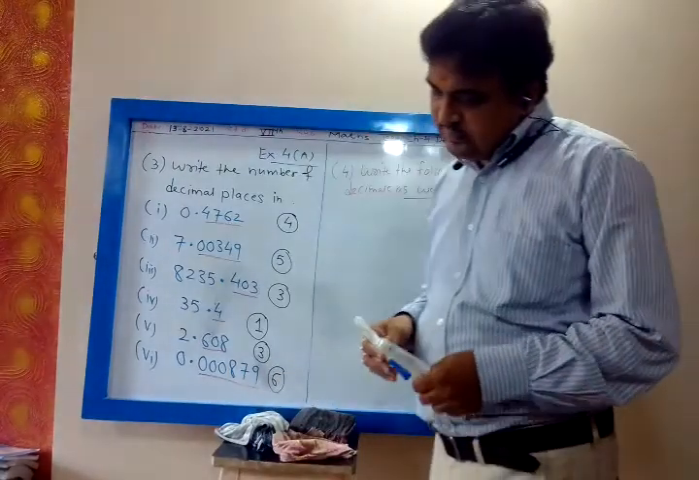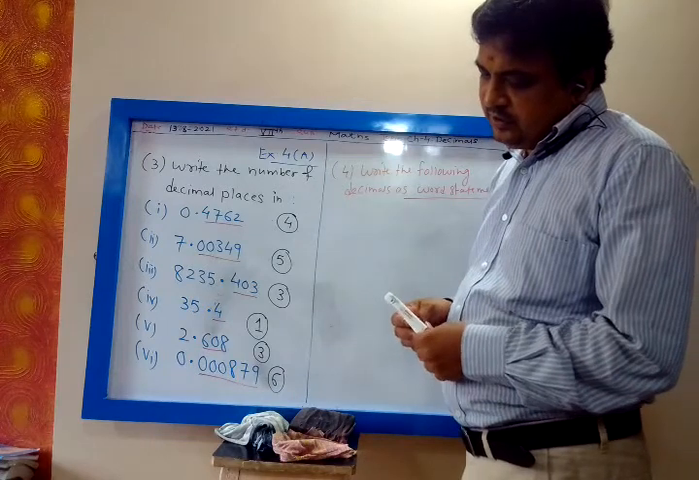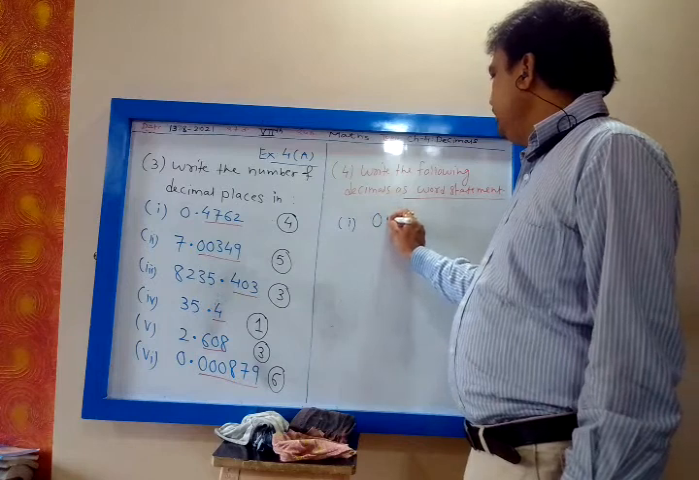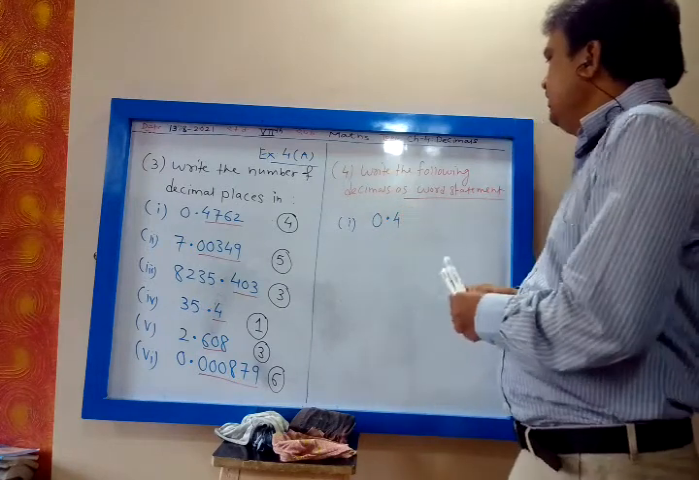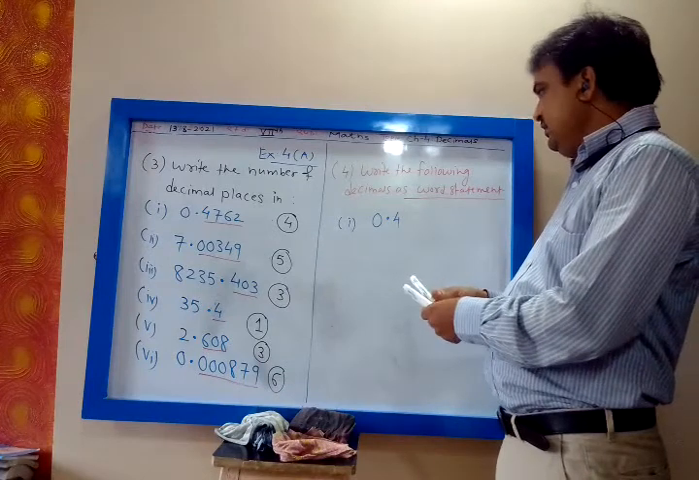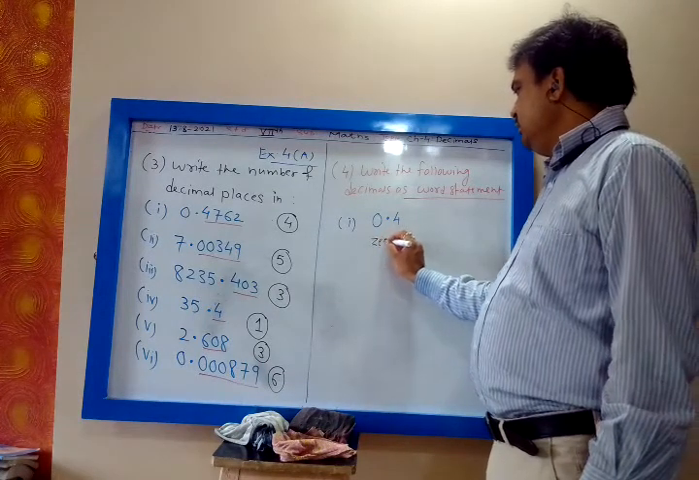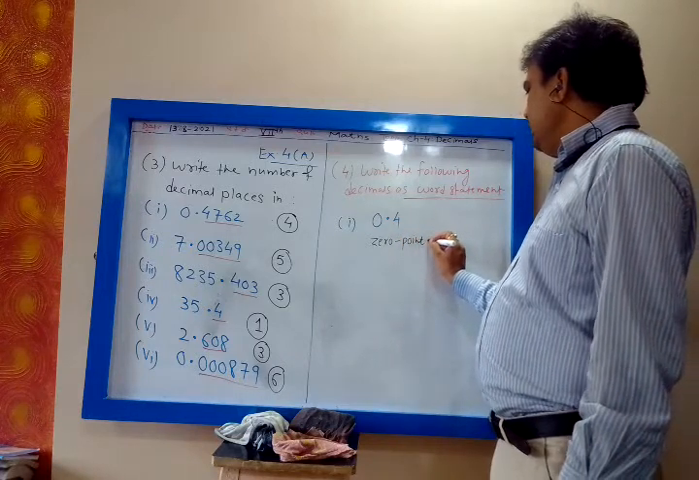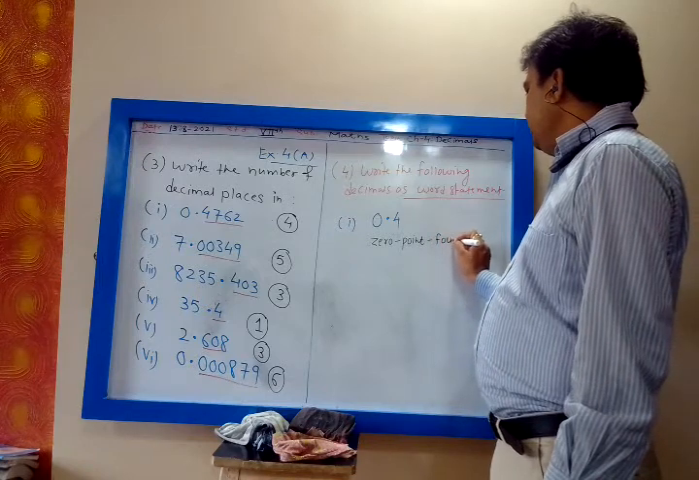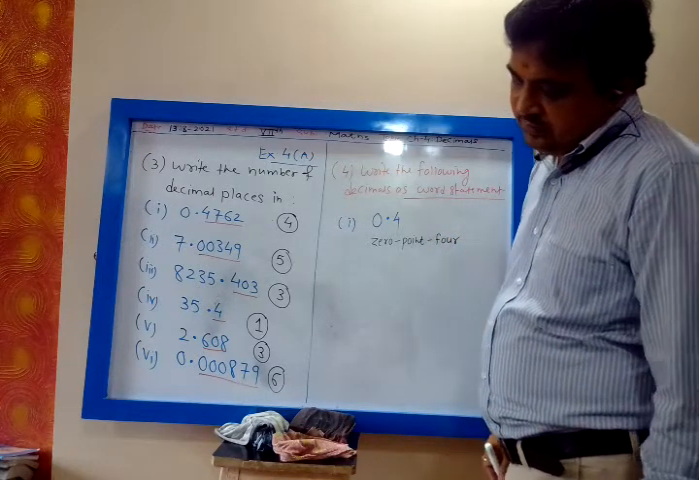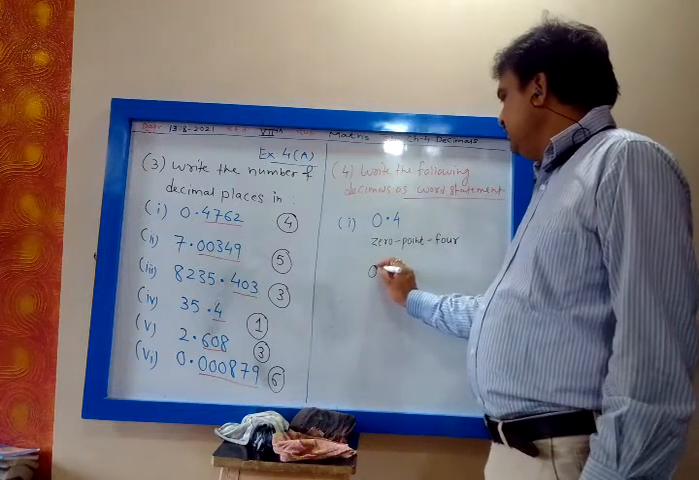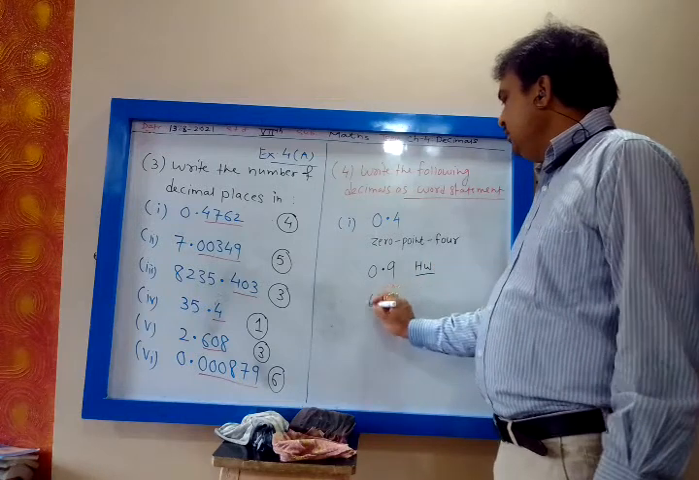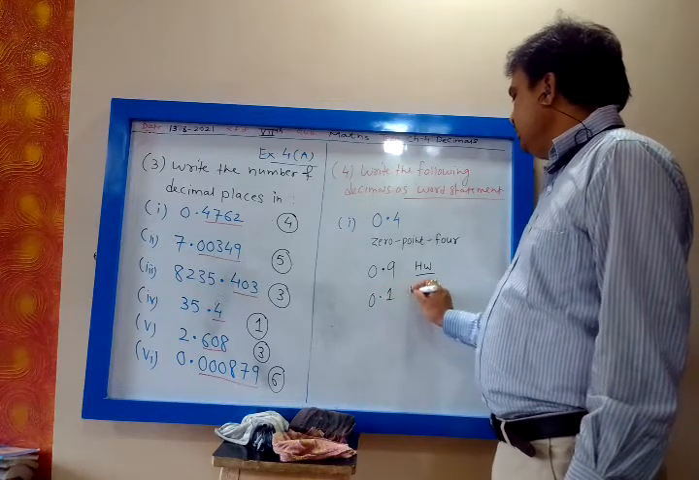First, it is 0.4, 0.9, 0.1. Okay, first 0.4. So what will you write in words? In words you will write this as zero dash point dash four. Then 0.9 is homework. 0.1 is homework. These two I am giving as homework.